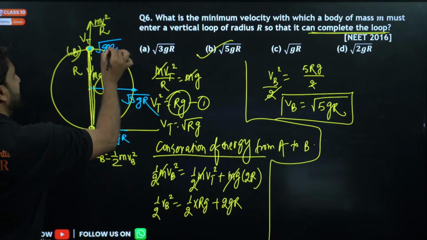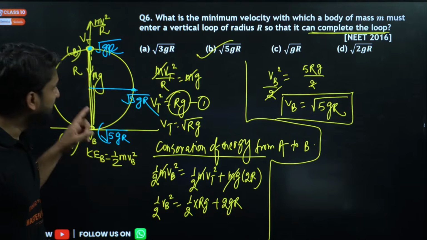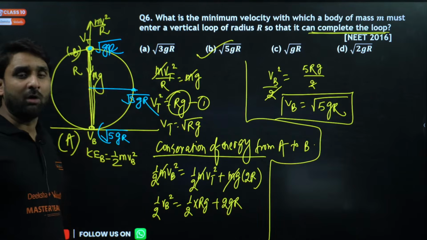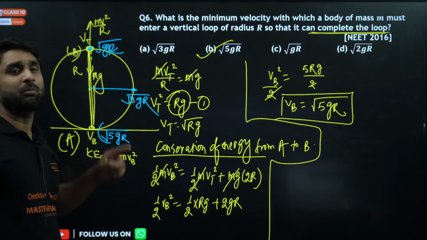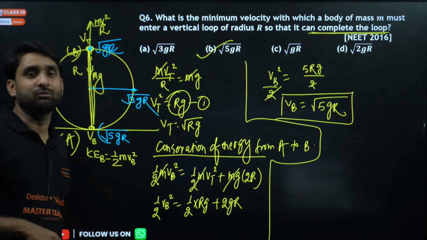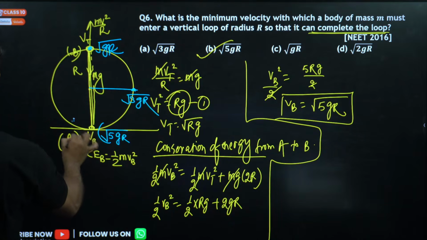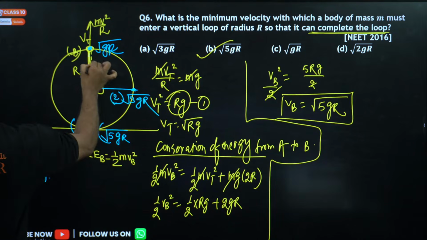In JEE Mains and even in NEET, this question has been asked: find the ratio of the speed of the body at these 3 points when the body is under vertical circular motion. So what will the ratio be, my dear champion? Let's say this is 1, this is 2, and this is 3.